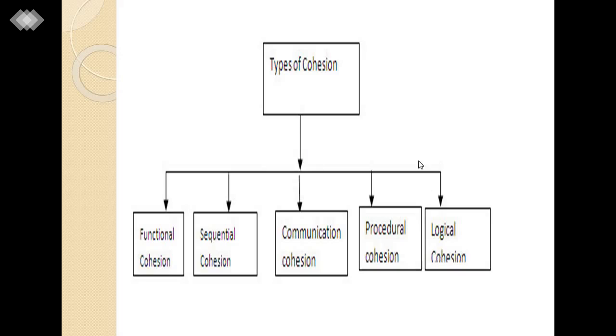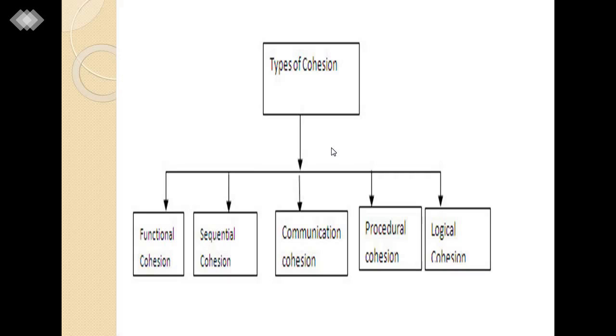The different types of cohesion are: functional cohesion, sequential cohesion, communication cohesion, procedural cohesion, and last is logical cohesion. These are the types of cohesion.